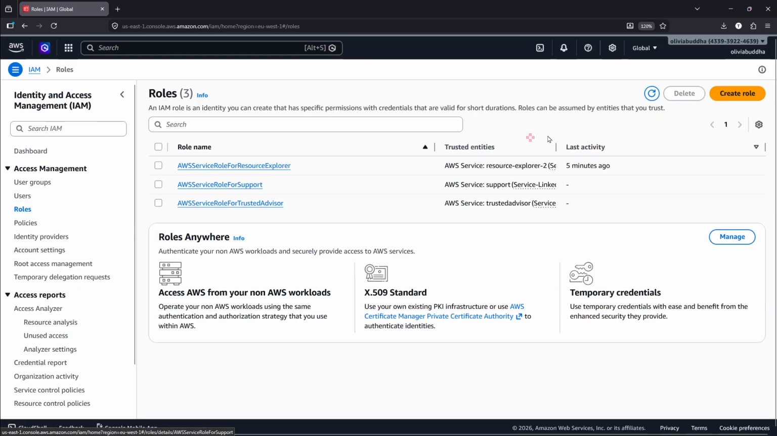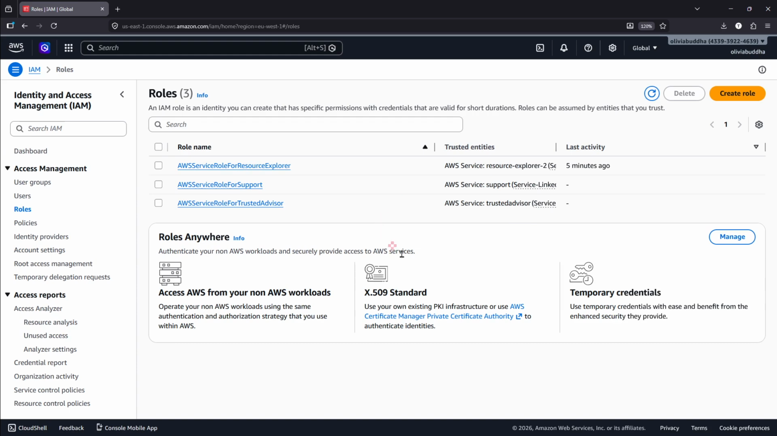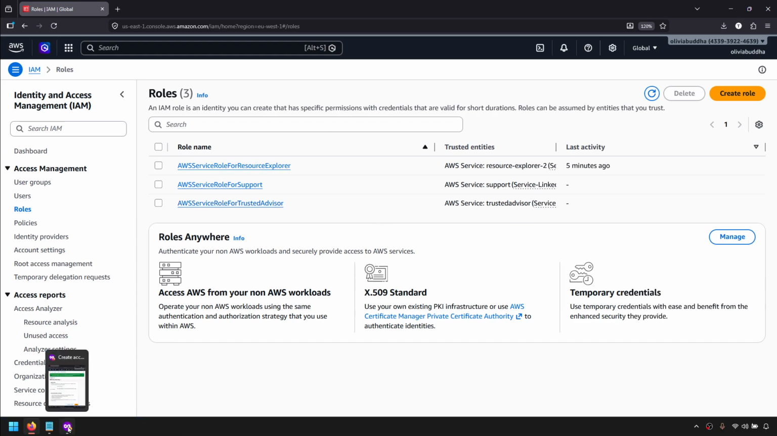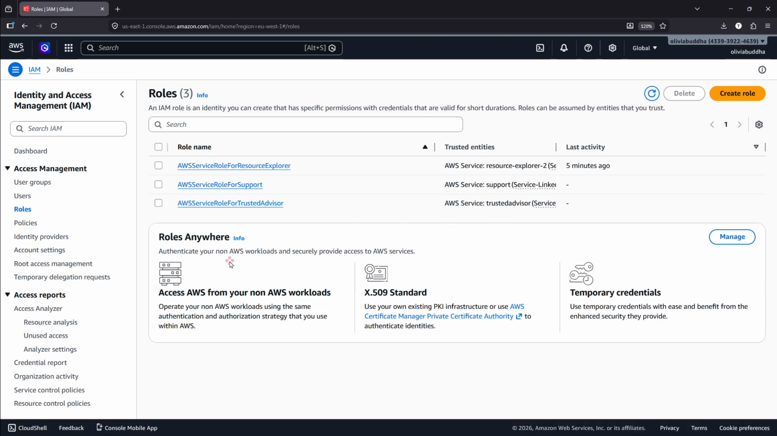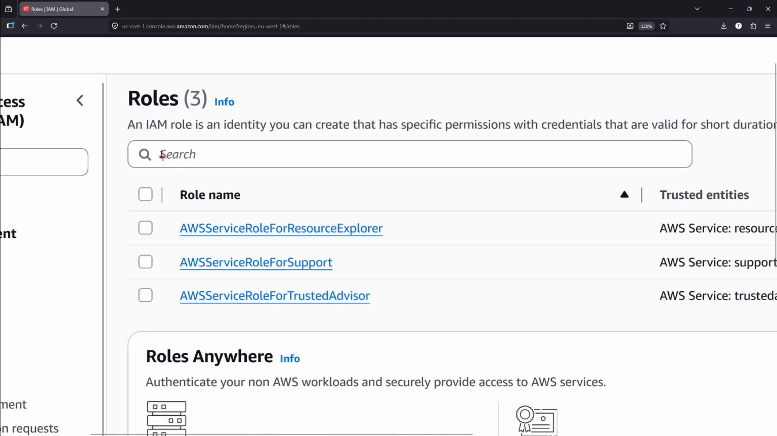Mind you, this is not going to be done on your root user account, and I'm actually using my root user account. I mean, we shouldn't be using our root user account, by the way. Okay, you can also use your IAM account, but I'm using my root user account right now.